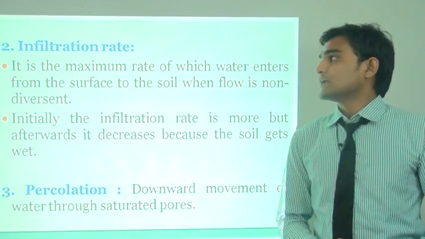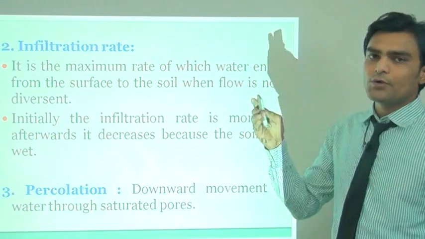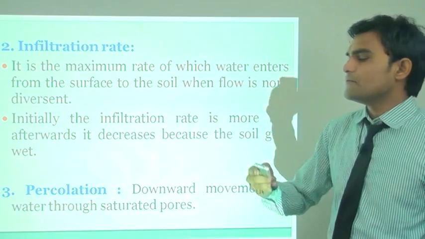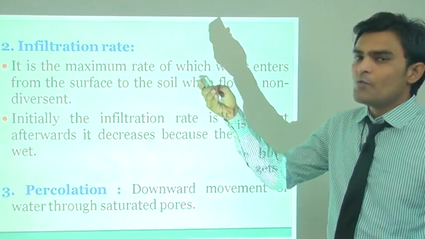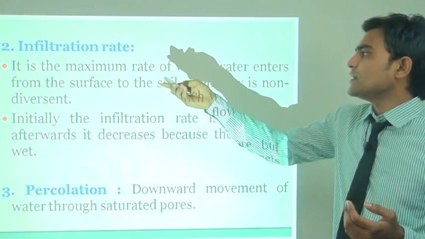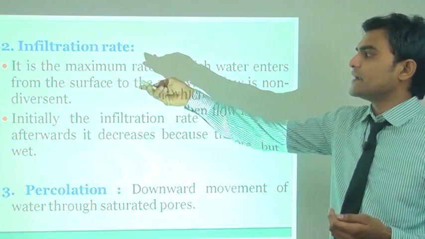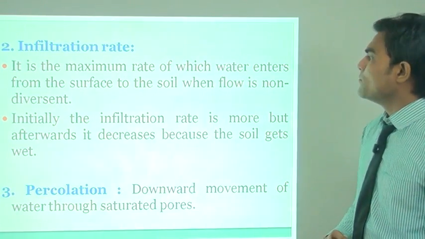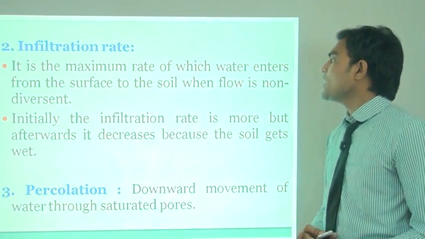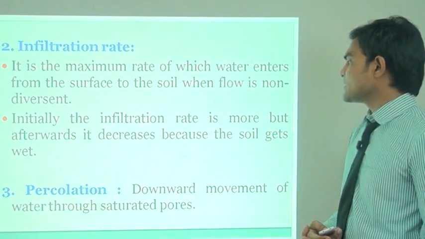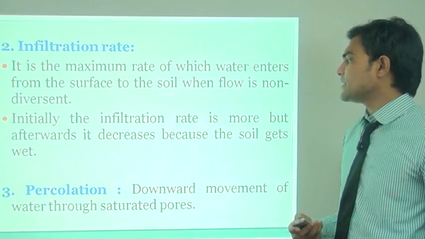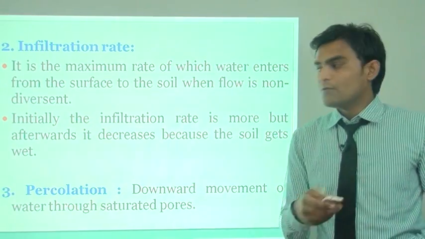Now infiltration rate is the most important thing after infiltration. When the flow is non-diverting, the movement of water at the top is known as the infiltration rate. It is the maximum rate at which water enters from the surface into the soil when the flow is non-diverting. Initially the infiltration rate is high, but afterward it decreases because the soil gets wet.